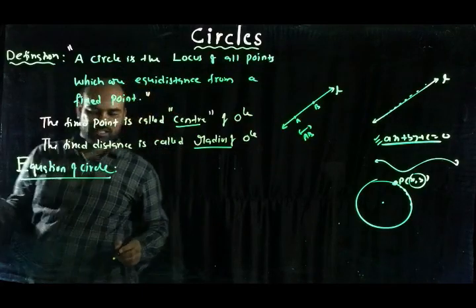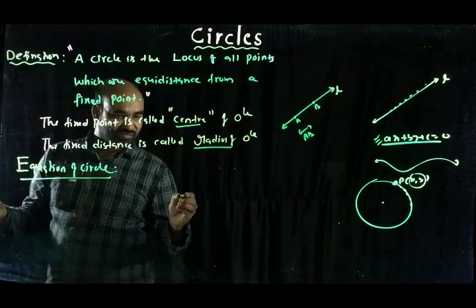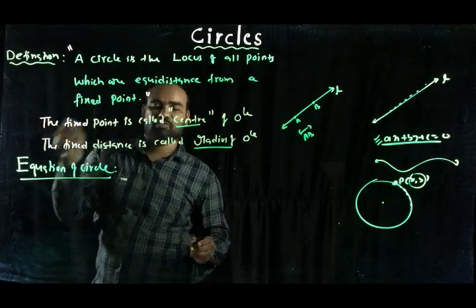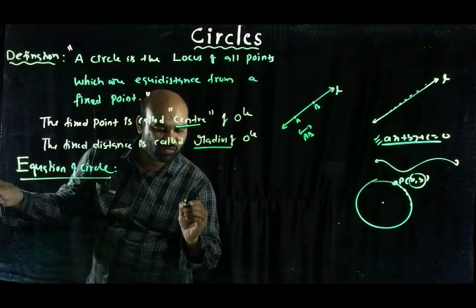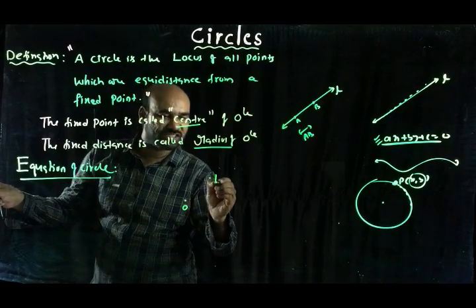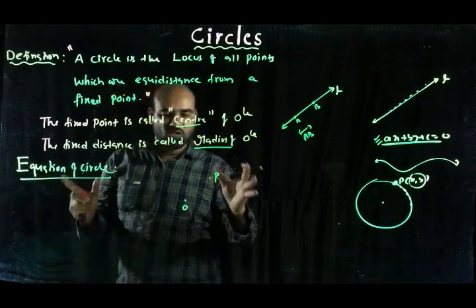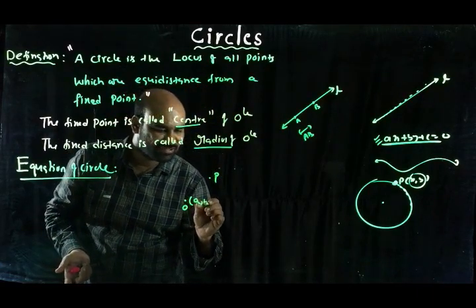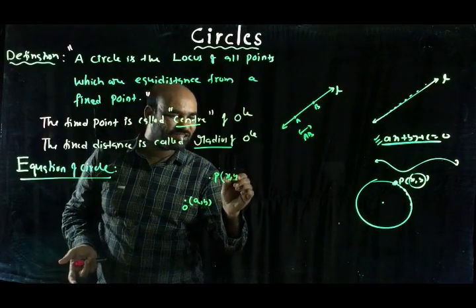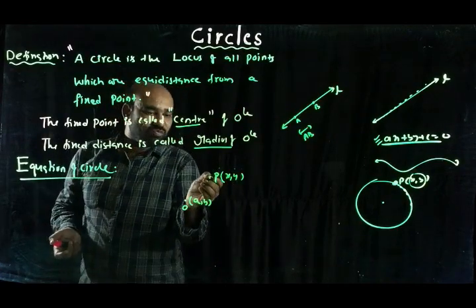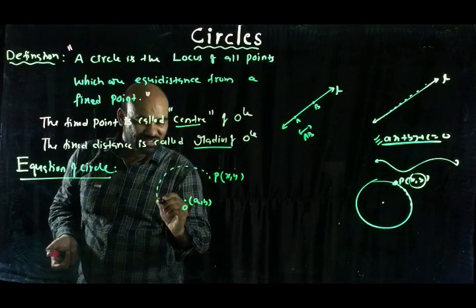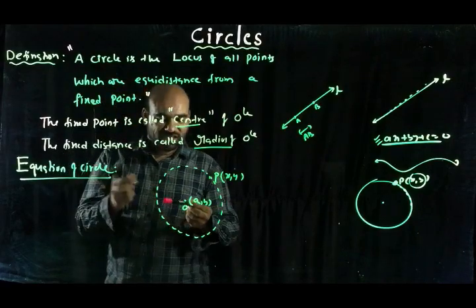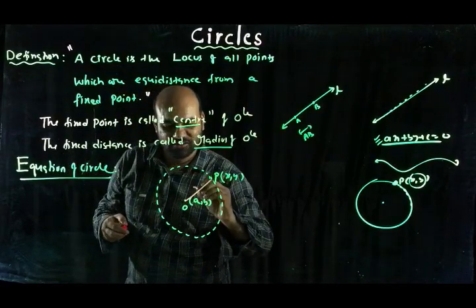So, the equation of a circle. A circle is the locus of all points which are equidistant from a fixed point. Let the fixed point be O and the variable point be P. Now this is a coordinate plane, and every dot is followed by an ordered pair. Let the center be the ordered pair (a, b), and let P be (x, y) because it is a variable point. Now P is moving under the condition that it is always at a constant distance from the fixed point O. Let the constant distance be taken as R.